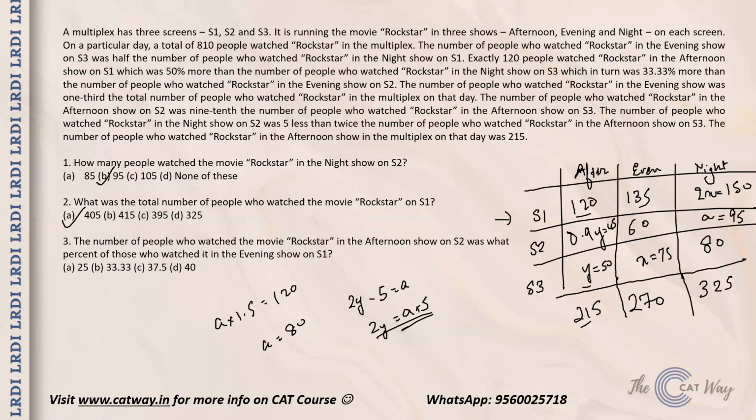And the number of people who watched the movie Rockstar in afternoon show on S2, that is 45, was what percentage of those who watched it in evening show in S1? Evening in S1 is 135. So basically it is asking what is 45 of 135. It is 33.33%. That is option number B, the right answer.